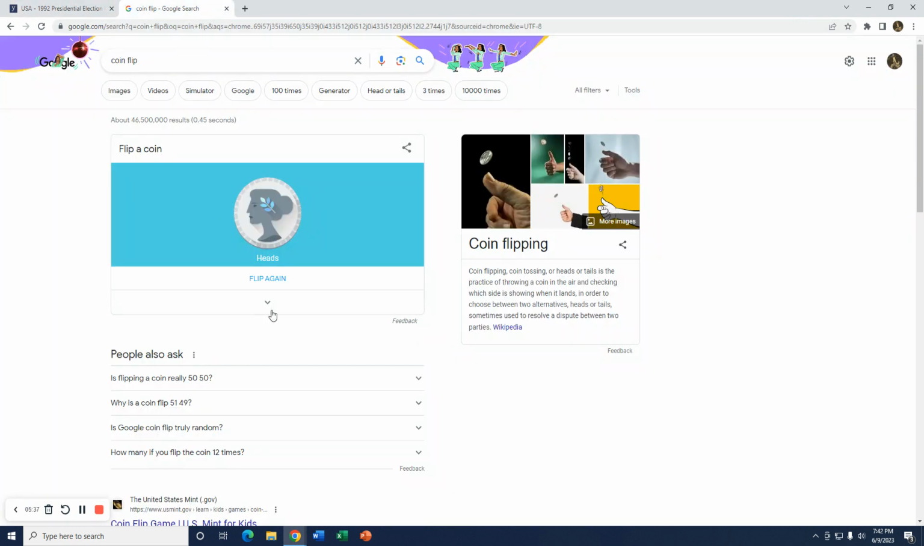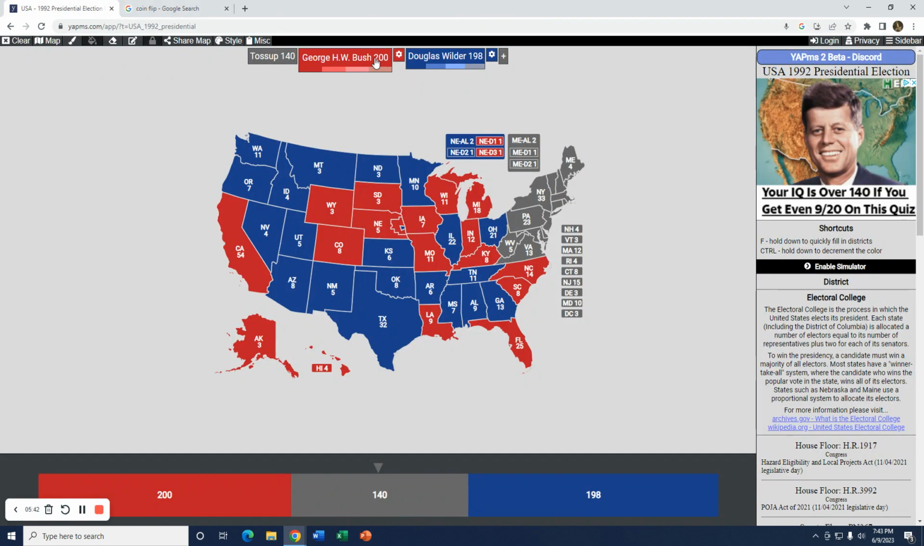All right, so next state is Virginia. As it says, Wilder's home state. He was the governor. Let's see if he can win it. And he does not. So Bush takes Wilder's home state of Virginia.